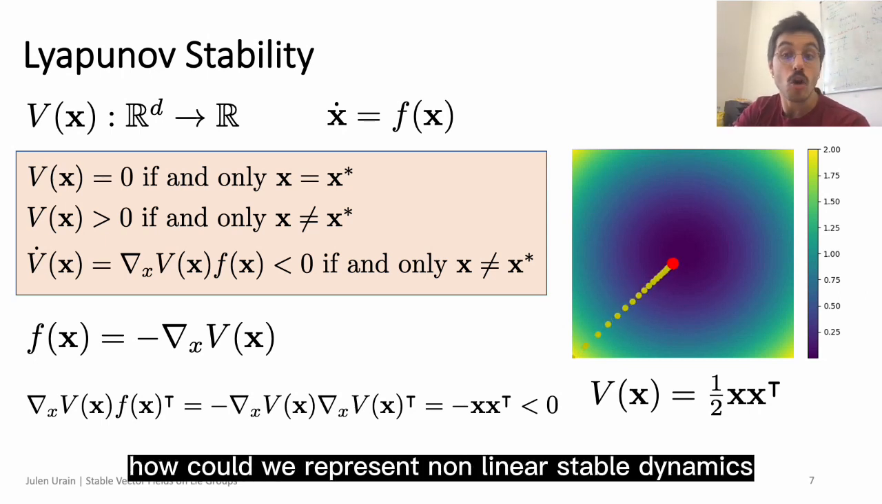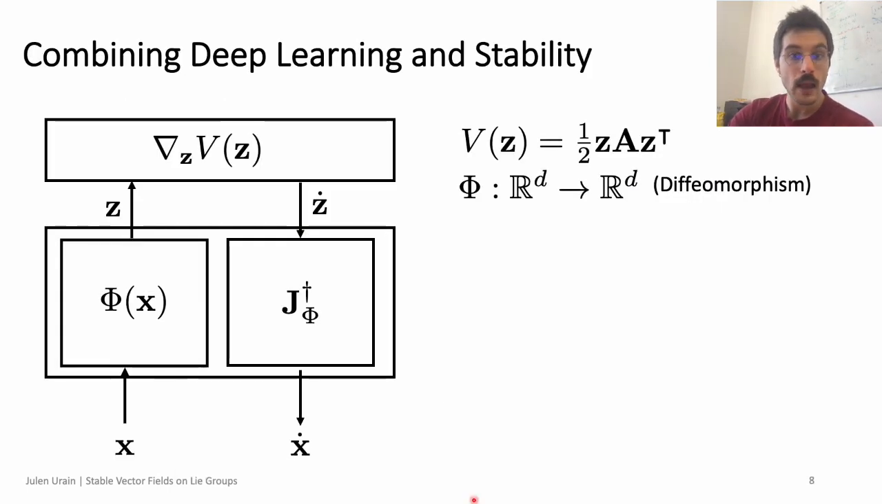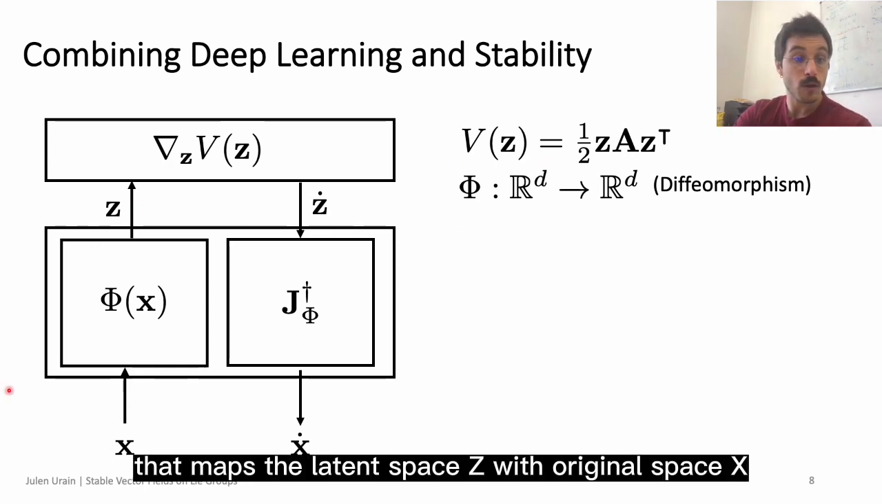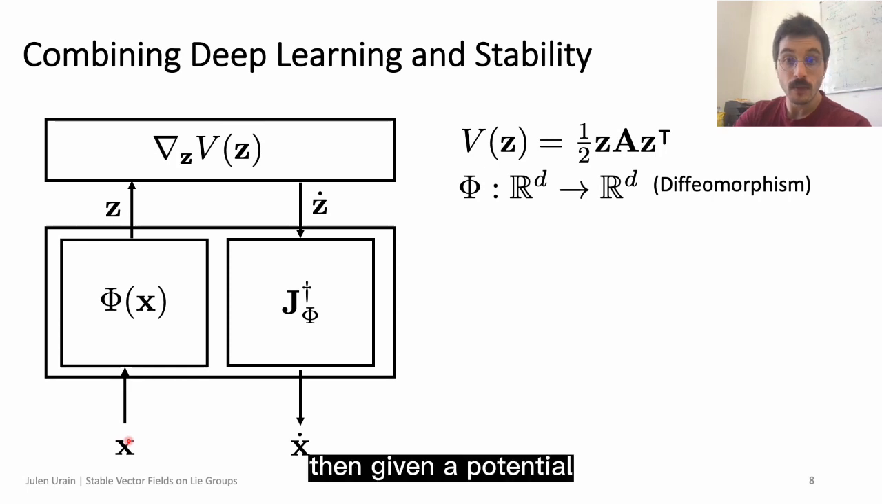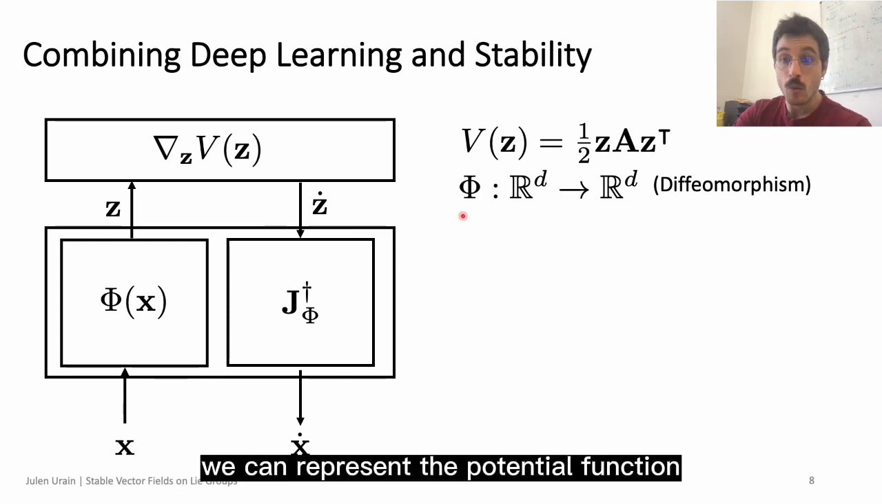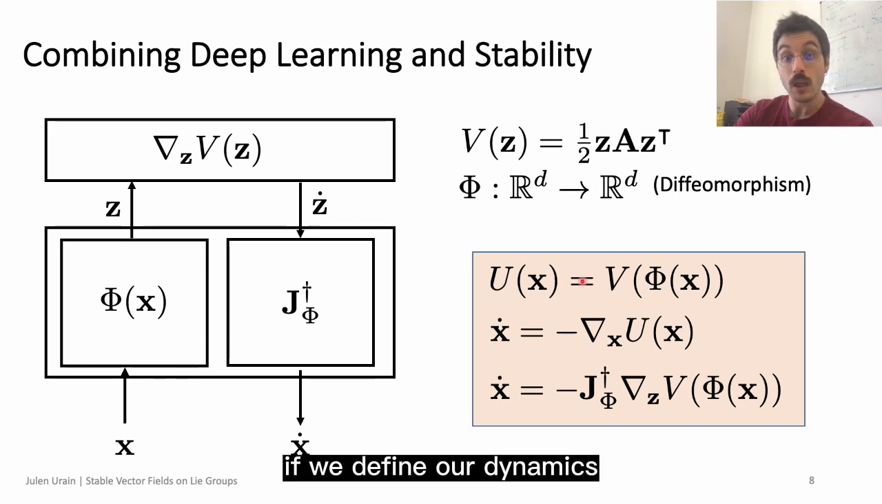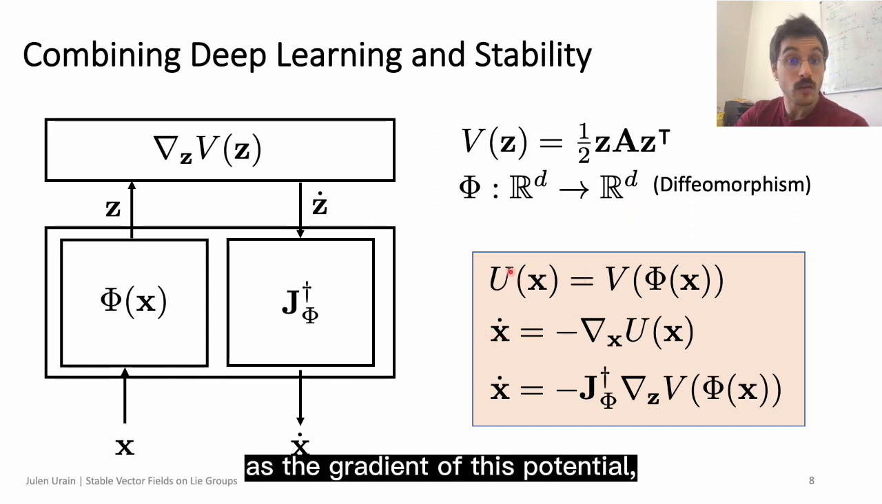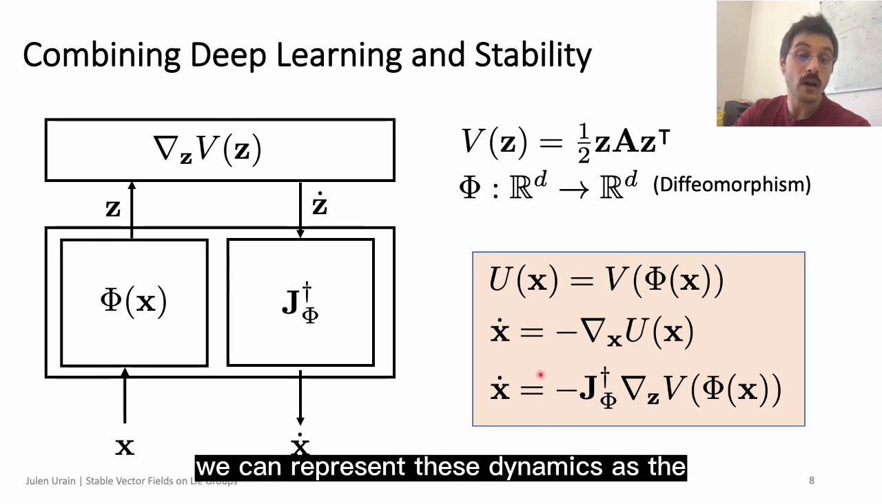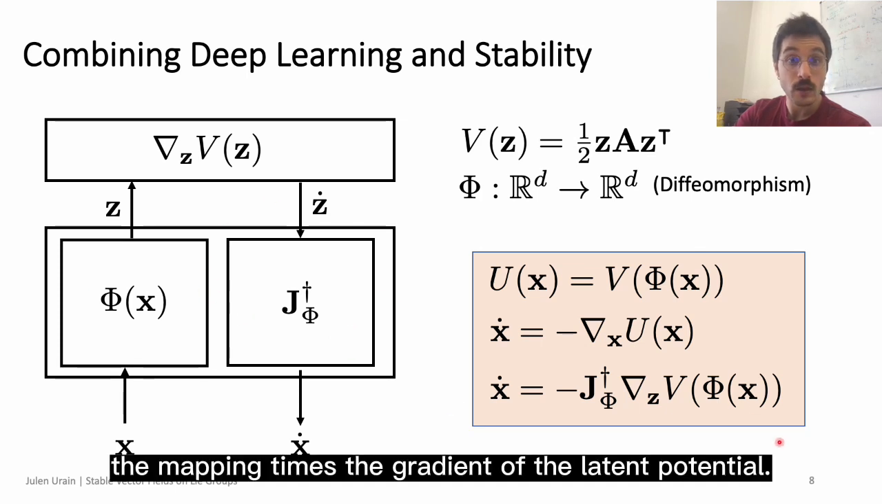How can we represent nonlinear stable dynamics? A possibility is by exploiting invertible neural networks. Let us consider a diffeomorphic function phi that maps the latent space to the original space X. Then, given a potential in the latent space and the mapping phi, we can represent the potential function for the original space as U. If we define our dynamics as the gradient of this potential, we can represent these dynamics as the Jacobian pseudo-inverse of the mapping times the gradient of the latent potential.